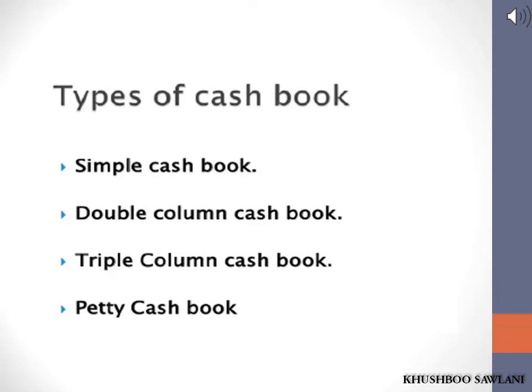Types of cash book. Generally, cash book is prepared in three ways. First, simple cash book. Second, two-columnar cash book. And third is three-columnar cash book. Currently, three-columnar cash book is more popular. Cash, discount and bank transactions are included in it, which we shall discuss in the next chapter. Petty cash book is only a part of cash book. Petty cash book is prepared to record day-to-day petty business expenses like stationery expense, post and telegraph charges, etc. Detailed discussion about this will be made in the next chapter.